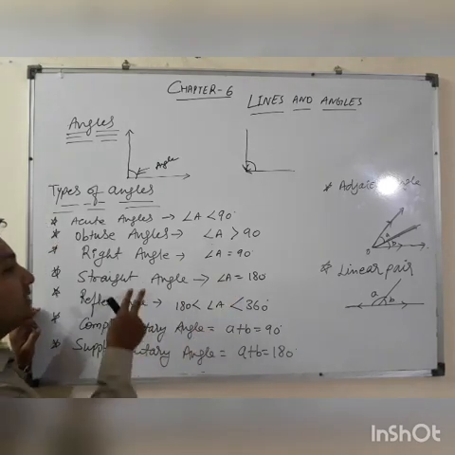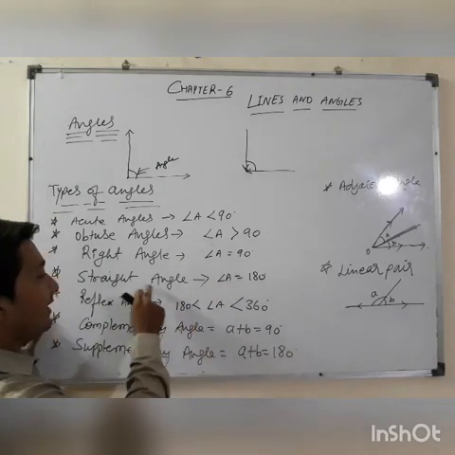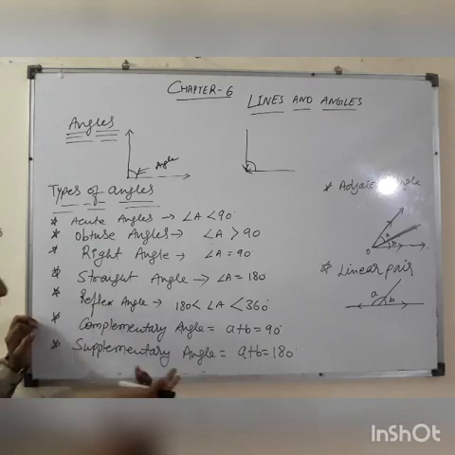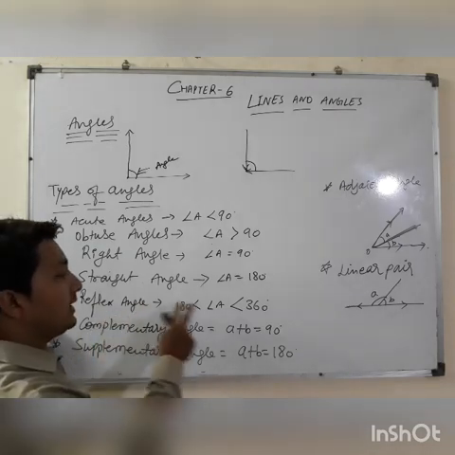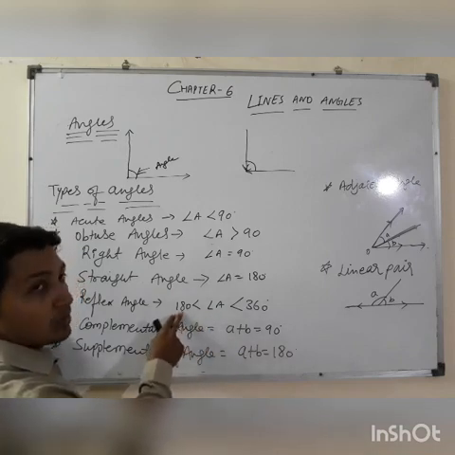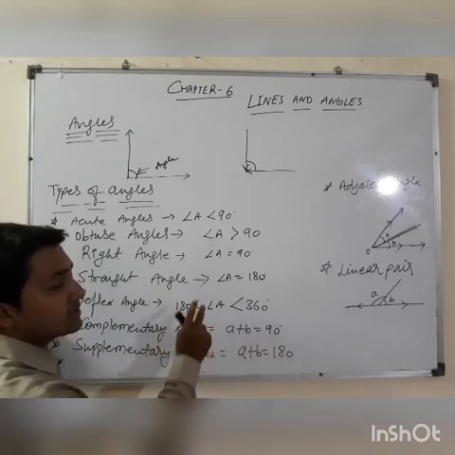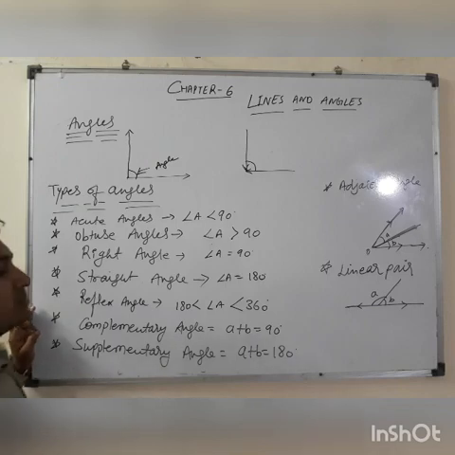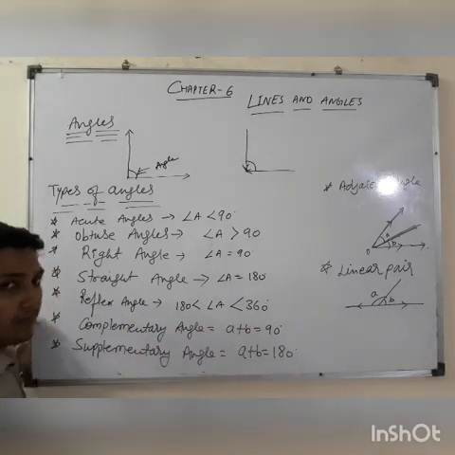Any angle whose measurement is exactly 180 degrees will be known as a straight angle. Any angle whose measurement is greater than 180 degrees but less than 360 degrees, it means the angle whose measurement is between 180 and 360, will be known as a reflex angle.